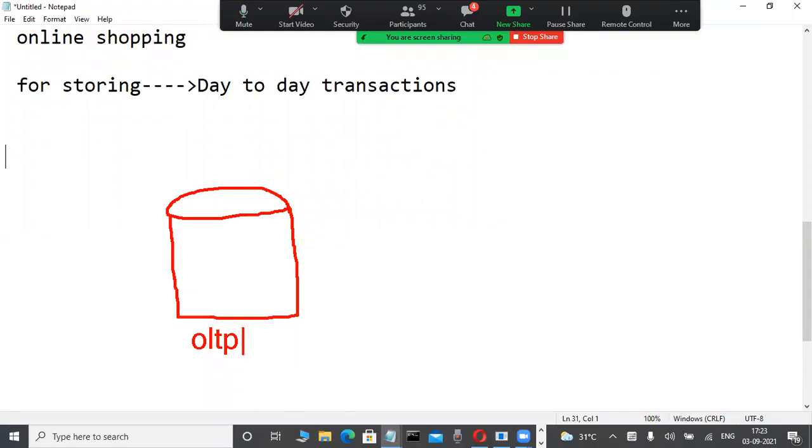OLTP databases, we are working with daily. Whenever we start our course, we work in OLTP databases. In OLTP databases, we perform insertion, updation, deletion, selection, so many operations.